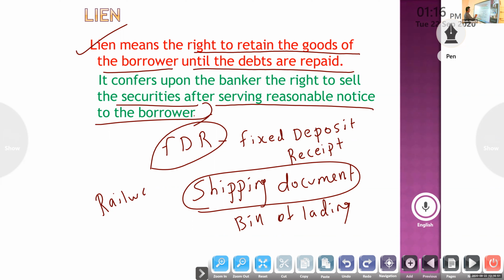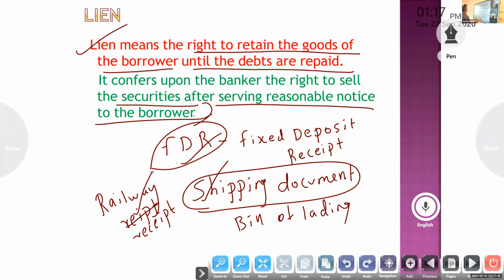Otherwise, a railway receipt. It is issued by the railway when the goods are sent by rail. On that basis, we will get a loan. So that is lien, the right to retain. If you submit these, the bank has the right to retain the goods of the borrower, the receipt, the shipping document, the railway receipt, until the debts are repaid.